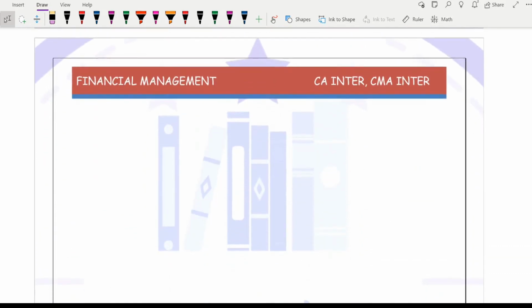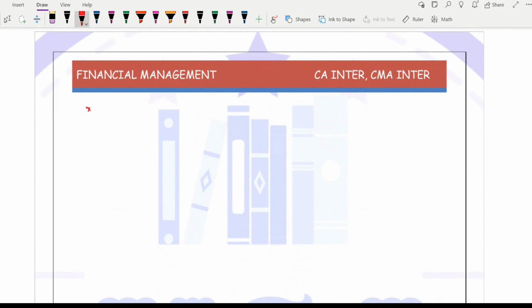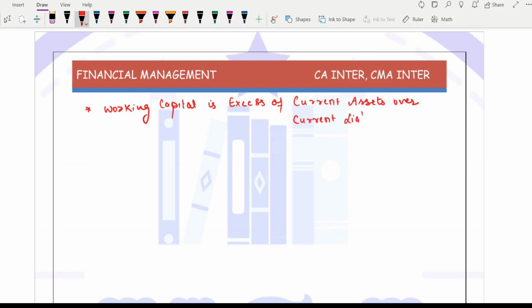Now, in the financial terms, what is working capital? In the financial terms, we say working capital is excess of current assets over current liabilities, right?